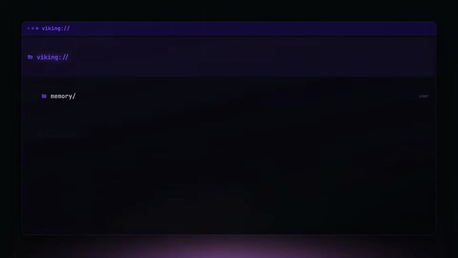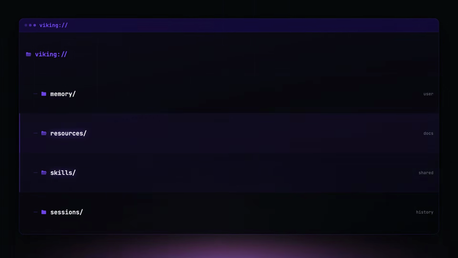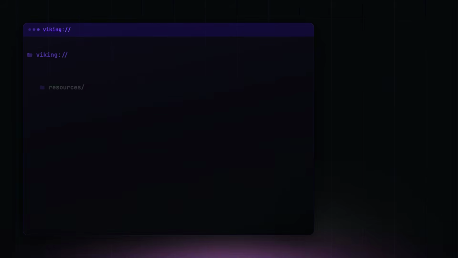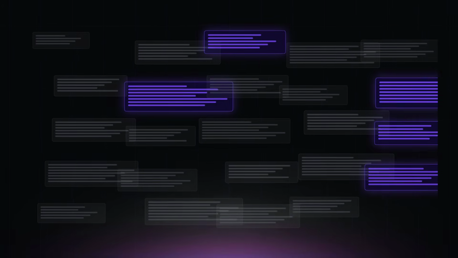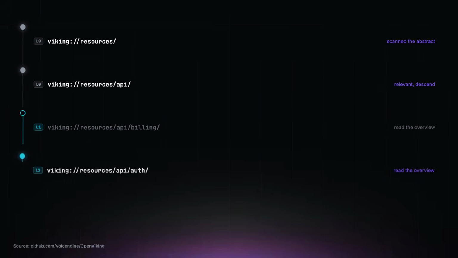It turns context into a file system. Memory, resources, and skills all get paths. The agent can browse them, search them, read summaries, and open details only when needed. And the retrieval path is visible. So instead of a vector database throwing 5 mysterious chunks into the prompt, the agent can show the path it took to find the answer. That is not flashy. That is what stops software leaking money.